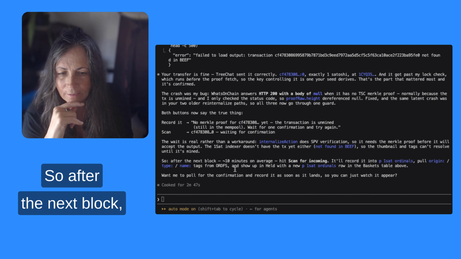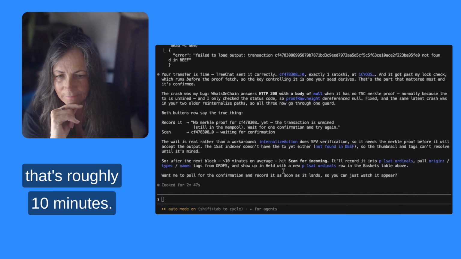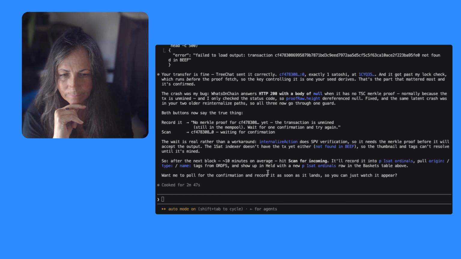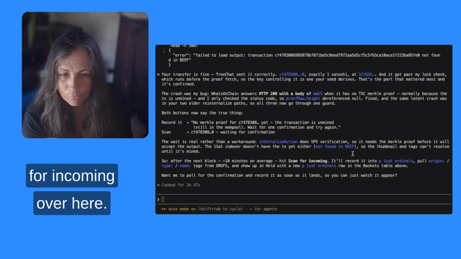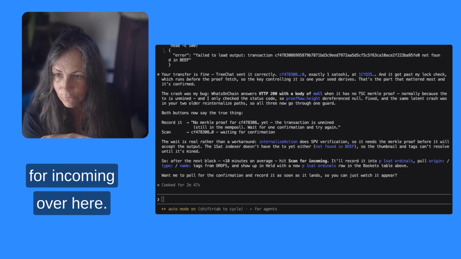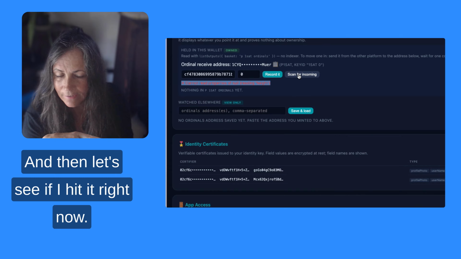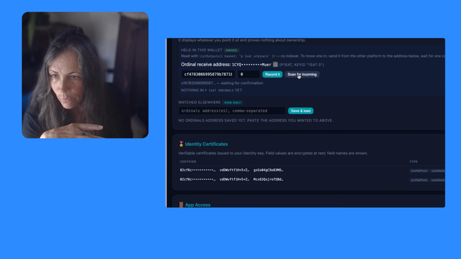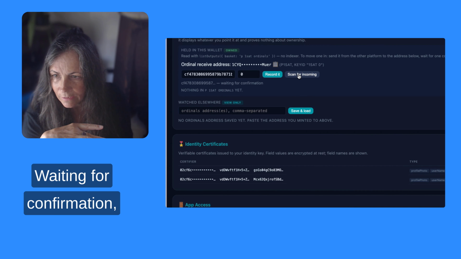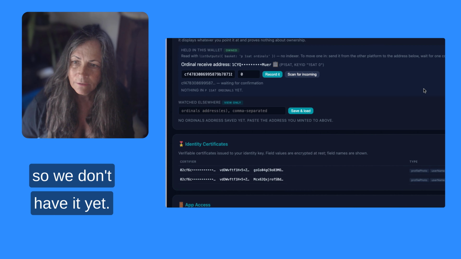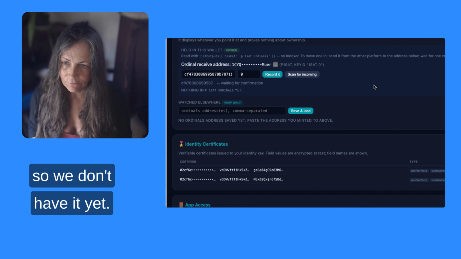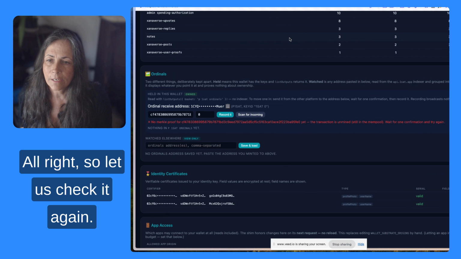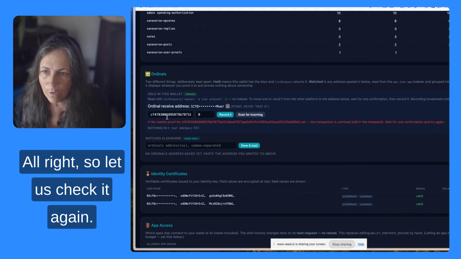So after the next block, that's roughly 10 minutes, we're going to hit scan for incoming over here. And then let's see if I hit it right now. Waiting for confirmation. So we don't have it yet. All right. So let us check it again.